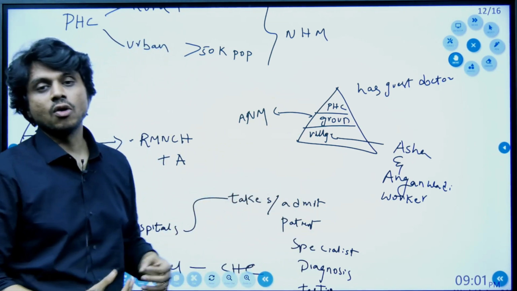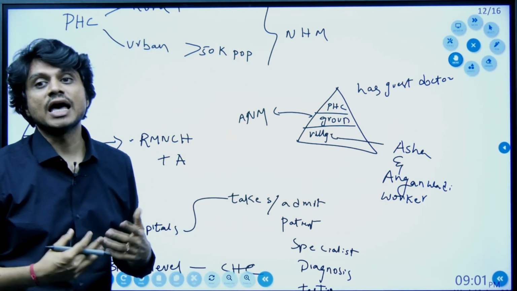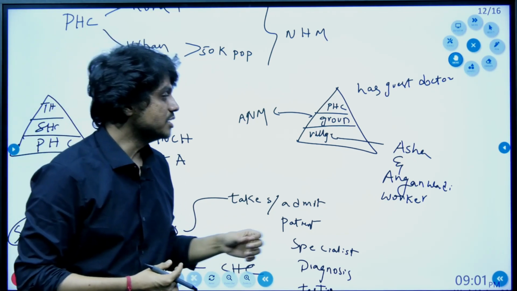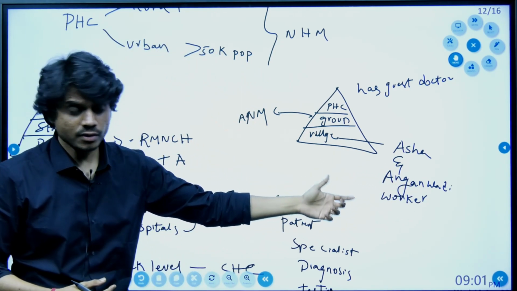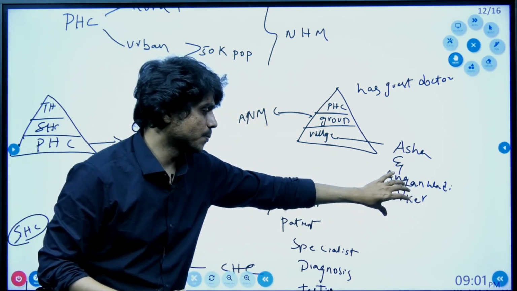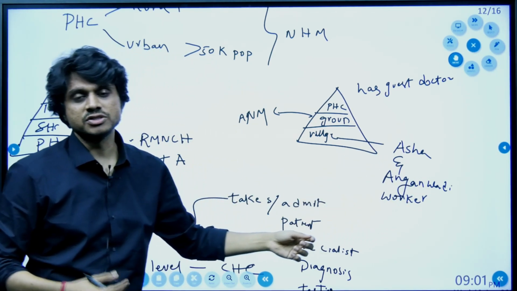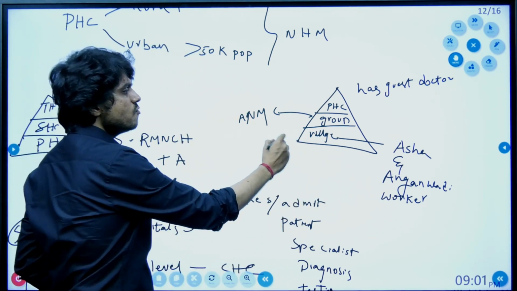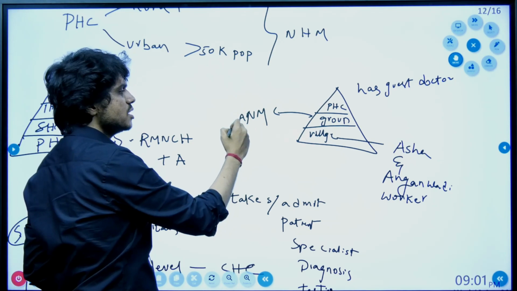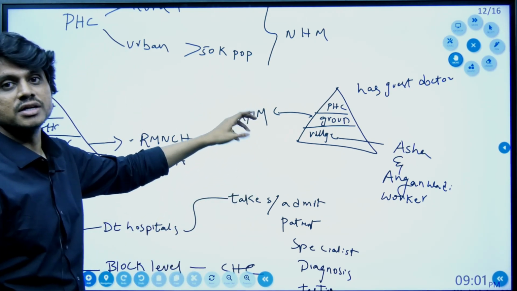They will provide the oral contraceptives. They will bring the awareness about sanitation and hygiene. They will also focus on the schemes that are present for the people in terms of nutrition, especially the Anganwadi workers. Your ICDS scheme is being implemented through the Anganwadi workers. Now a group of villages together will have the auxiliary midwife nurse. Now she is the one who can conduct the delivery.